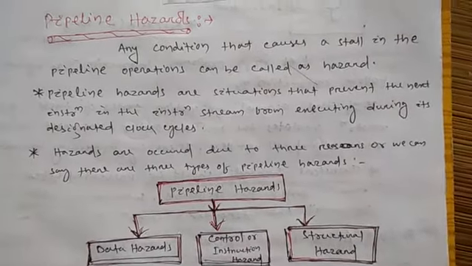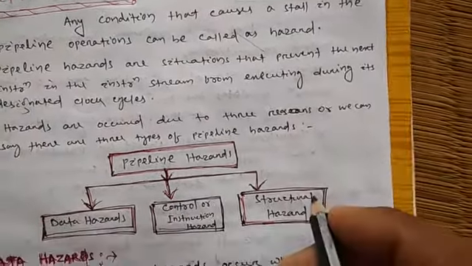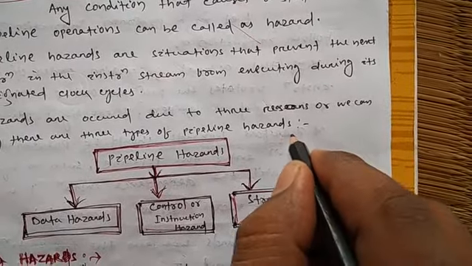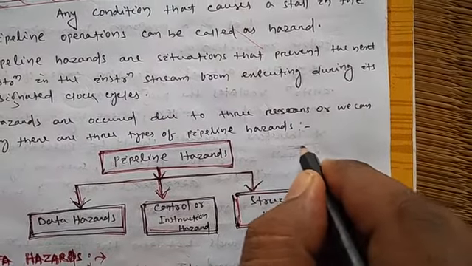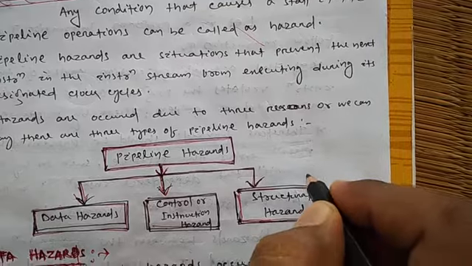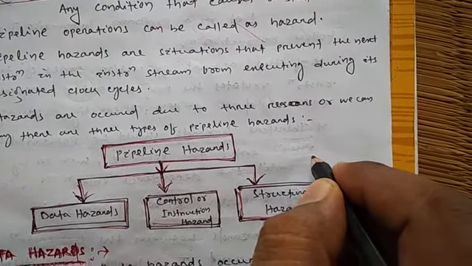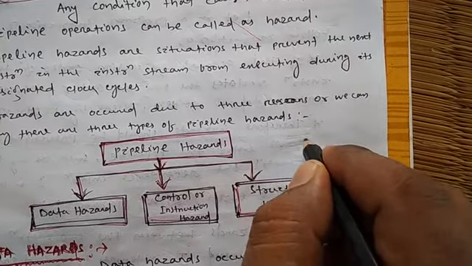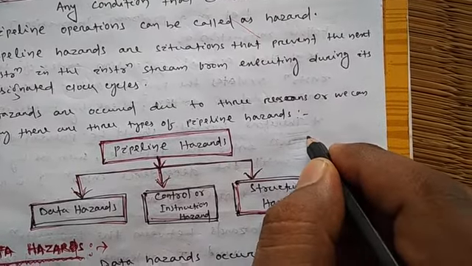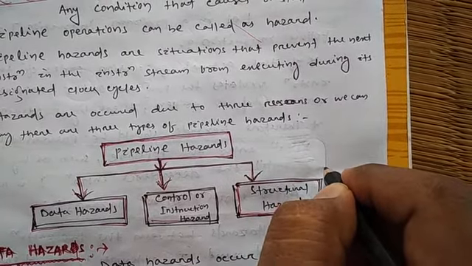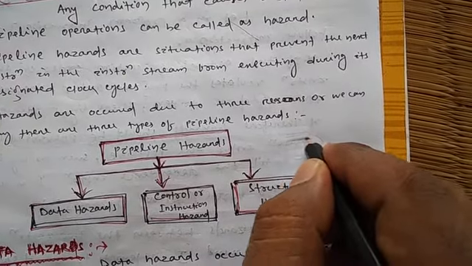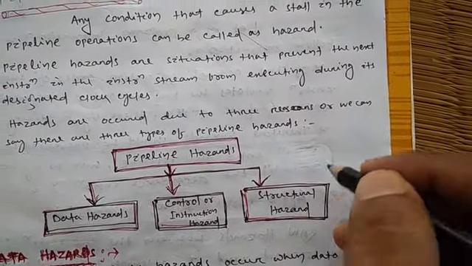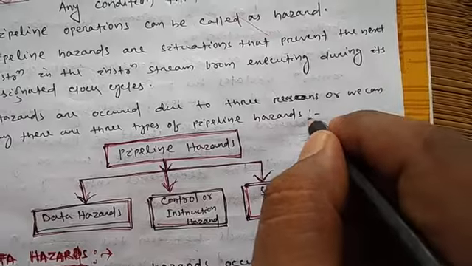Pipeline hazards. Look, simply suppose this is the normal flow of execution of an instruction. At that time, if an interrupt is created here, then the program execution will stop here. This is called a pipeline hazard.